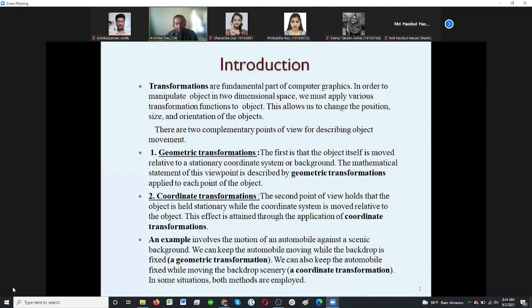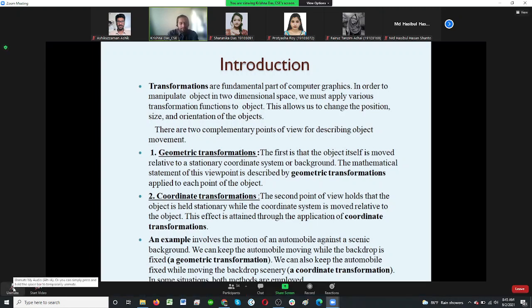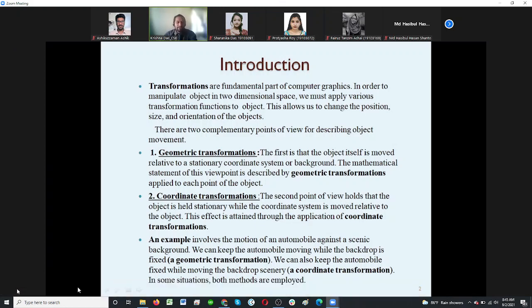In both cases, everything will be changed. Yes, sir. Now, how can we generate the changes? In geometric transformation, we generate the change by moving the object, while in coordinate transformation, we generate the change by moving the background, not the object. Then at the end of the day, whatever you see, you feel is a kind of illusion, as you have seen in virtual reality as well. End of the day you start to feel that you are in that environment, which maybe is not real.